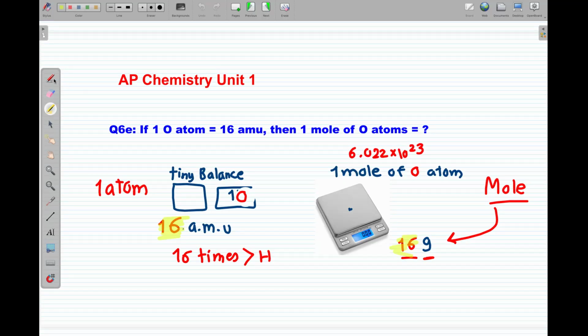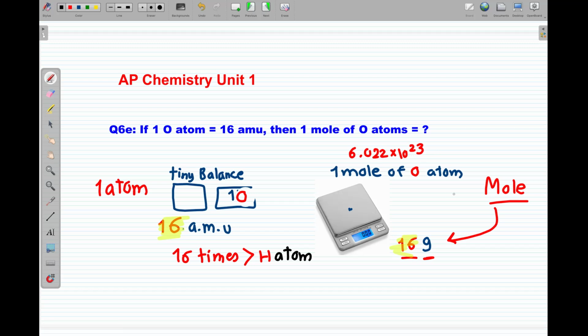So if we compare the same, but 1 atom of oxygen and 1 mole of oxygen, that's only 1 atom measures 16 AMU on our tiny balance, 16 times heavier than the hydrogen atom. While if I'm talking about a big number of oxygen atoms, to be able to measure it on the scale, I will need this time 1 mole. That's 6.022 times 10 to the power of 23.